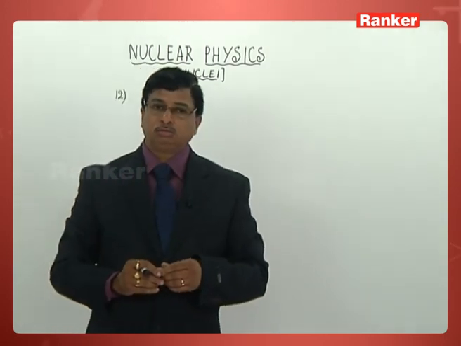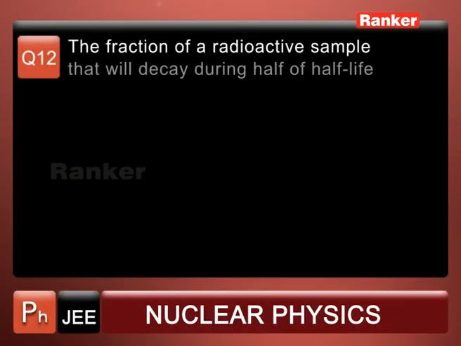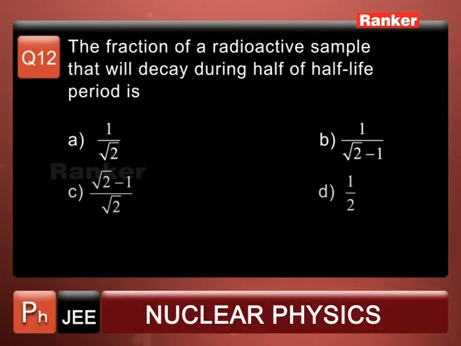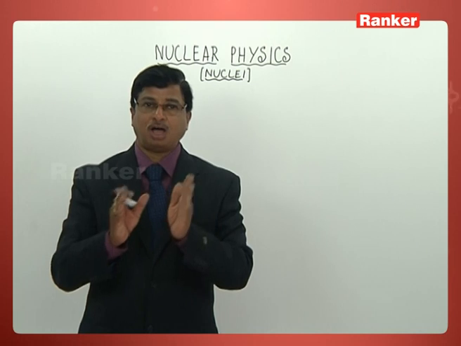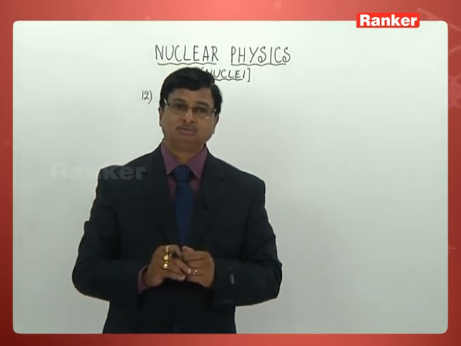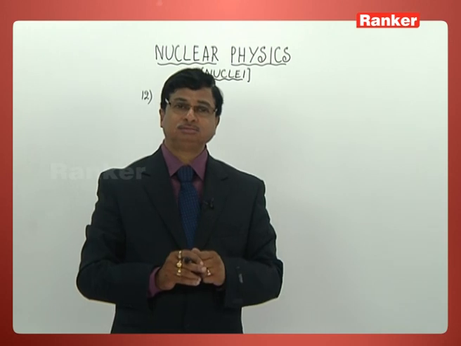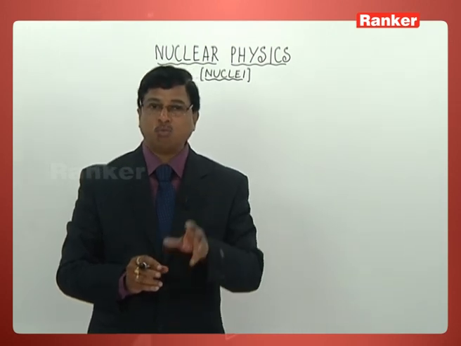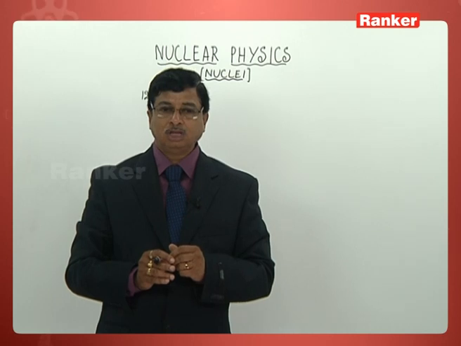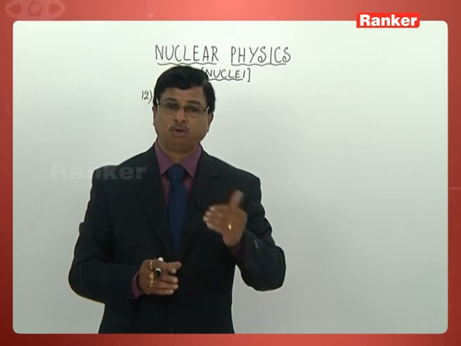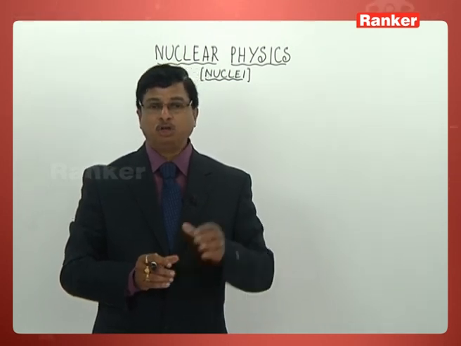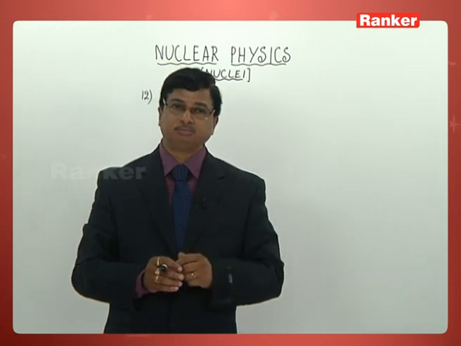Next, number 12 is given this way: the fraction of a radioactive sample that will decay during half of half-life period. In fact, we all know in one half-life period it becomes 1 by 2, half of the original amount. Half of that half-life, it should now become 1/4. What is the fraction of radioactive sample that will decay? That's what he is asking, during half of half-life period.